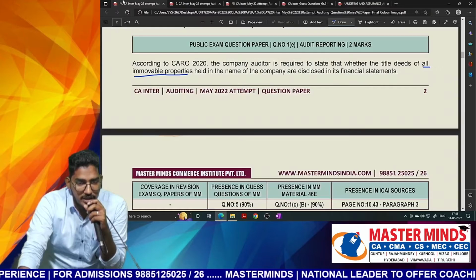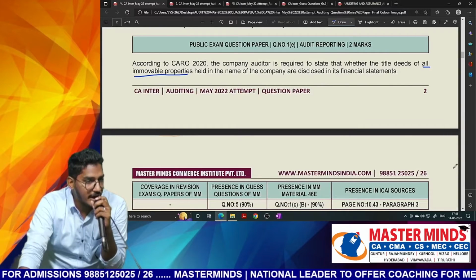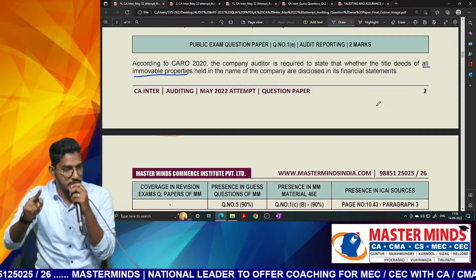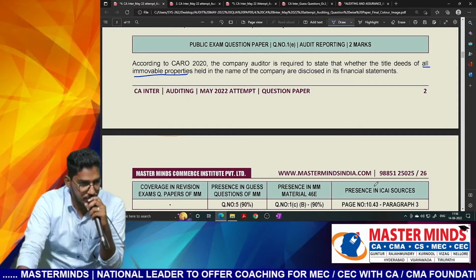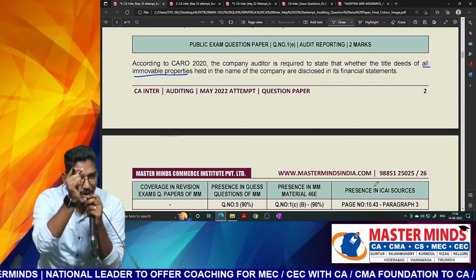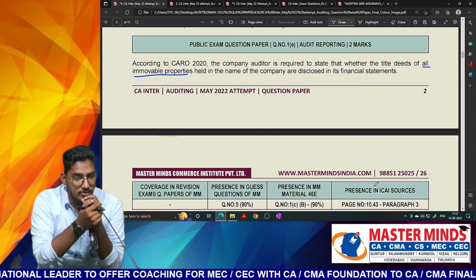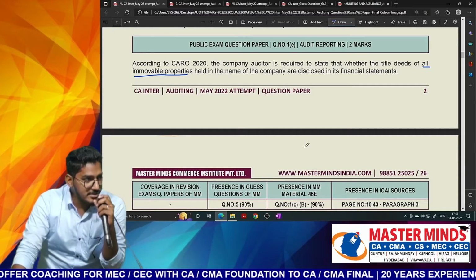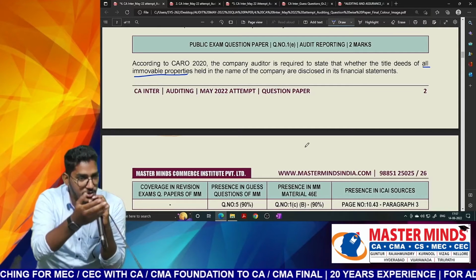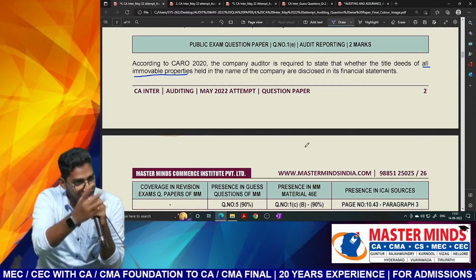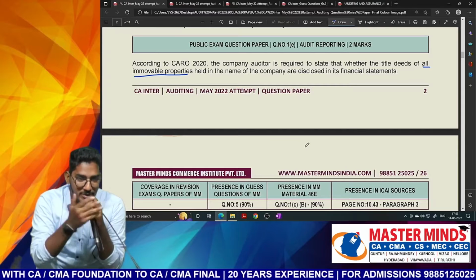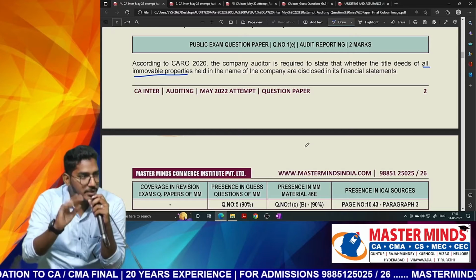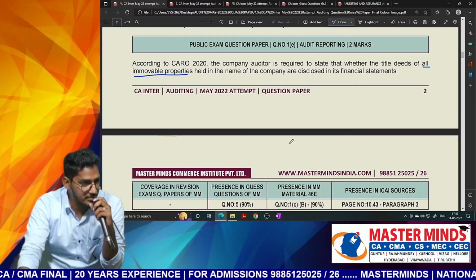Instead of telling other than leased assets, they have directly told: title deeds of all immovable properties are held in the name of the company or not. But in the bracket, we need to mention other than leased assets. So true or false statement. They have concentrated on a very minute detail. Generally, we miss it. Whatever has been mentioned in the bracket, most of the time we ignore it, as if it is not required to be read. Even when I ask you to read in the classroom, some people intentionally don't read the content in the brackets. Don't have such a wrong notion; the content given in the brackets is also going to be important. It might look like an example, but sometimes questions will be posed from those examples also.